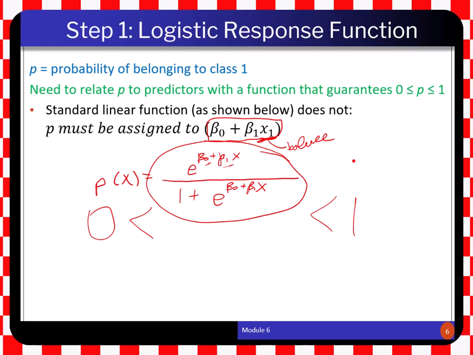In that function, we use the cumulative normal distribution function, which is again between 0 and 1, just because it's a probability. But we are not going to use that model in this class. This model produces an S-shaped curve between 0 and 1, something like this. If there are y values here of 1 and other y values here of 0, this function creates an S-shaped curve between 1 and 0.